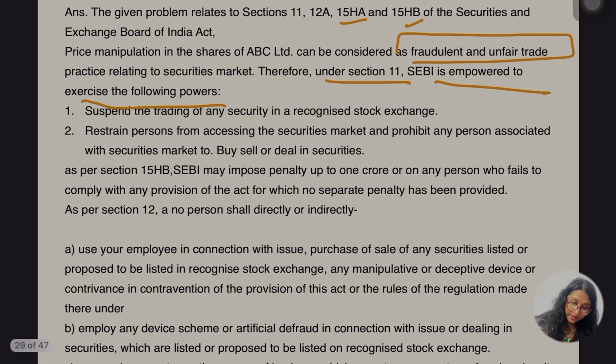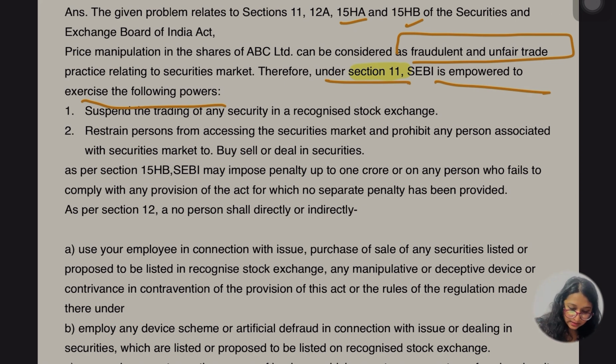Either they can suspend the trading of any security in the recognized stock exchange. Okay, this is as per section 11. Let me highlight this, guys, so that it would be easy for us. Okay, so first of all, SEBI can suspend the trading of securities from the recognized stock exchange. ठीक है, second, restrain persons from accessing the securities market and prohibit a person who is associated with the securities market from buying, selling or dealing with the securities.